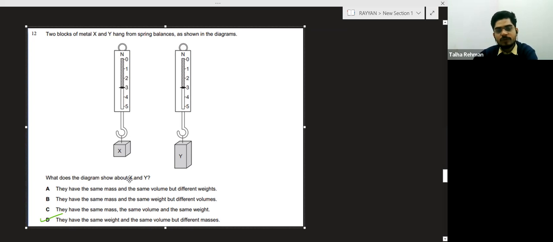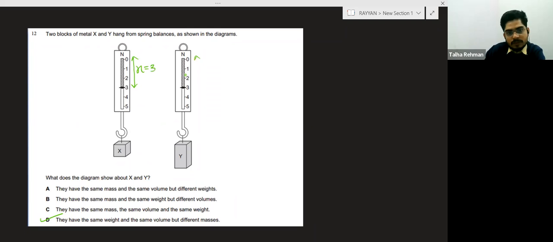What does the diagram show about X and Y? Now you can see the reading is the same. The reading is 3 here, and here also the reading is 3. So you can say the extension in the spring is the same.